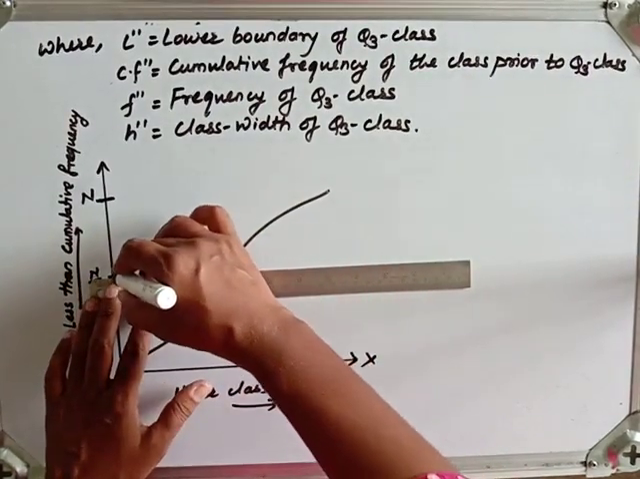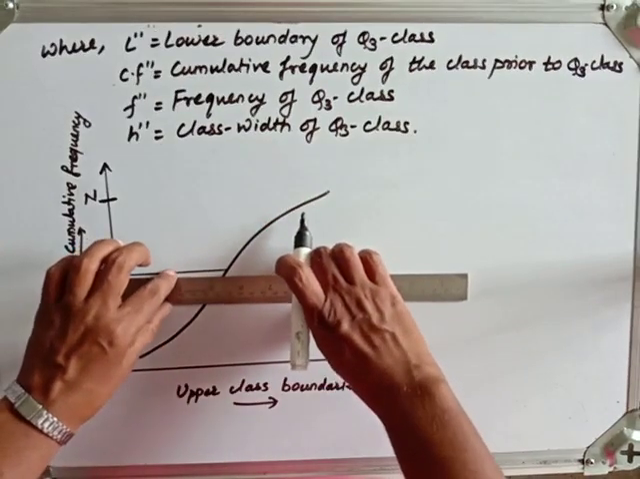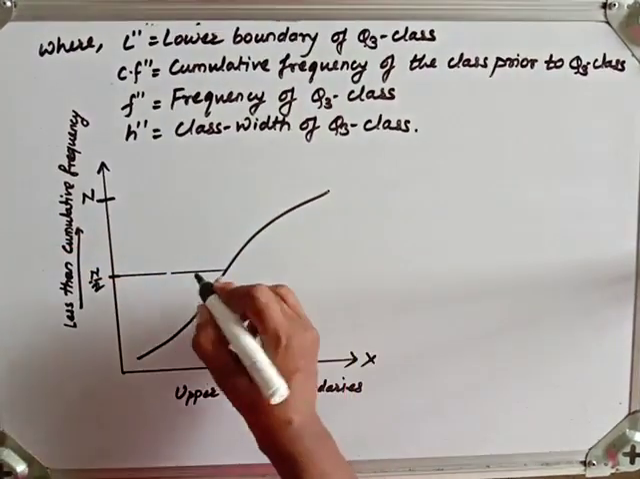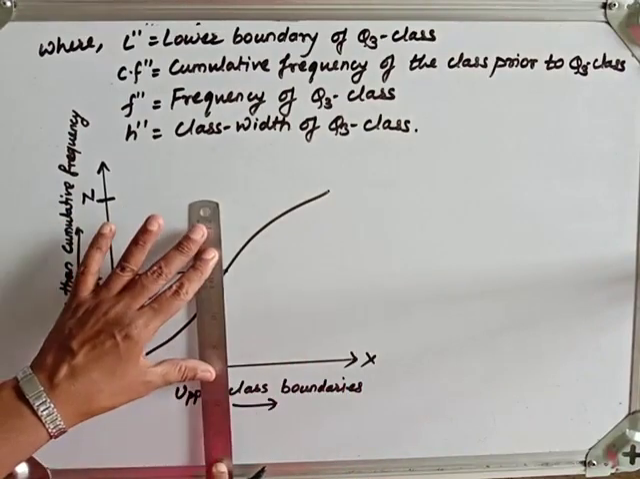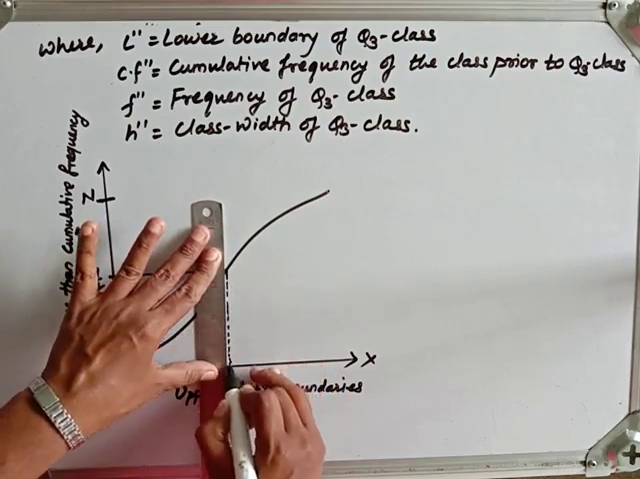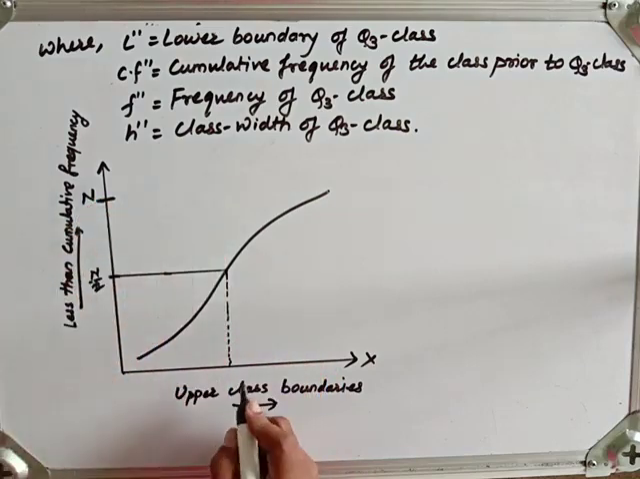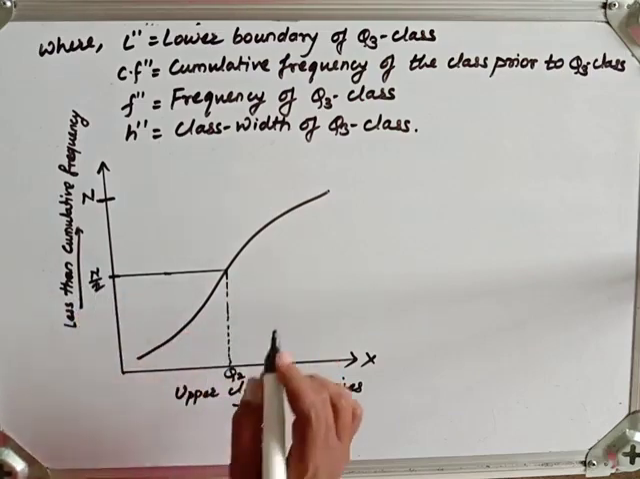We will locate n by 2 on the y-axis and we will draw a line parallel to what? The x-axis here, and that line will meet the ogive curve, or this less than type cumulative frequency curve, at a point. From that point we will draw a perpendicular on the x-axis. So the foot of the perpendicular is nothing but our median, and the median here is what? The second quartile, that is Q2. In this way, this is Q2.